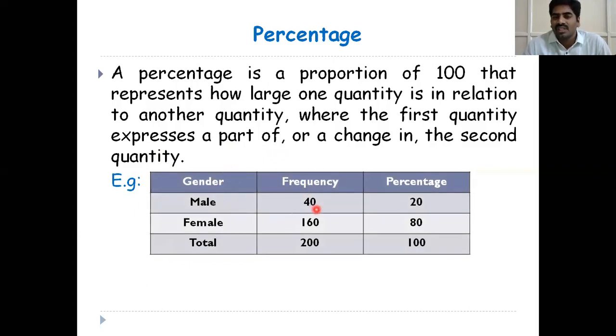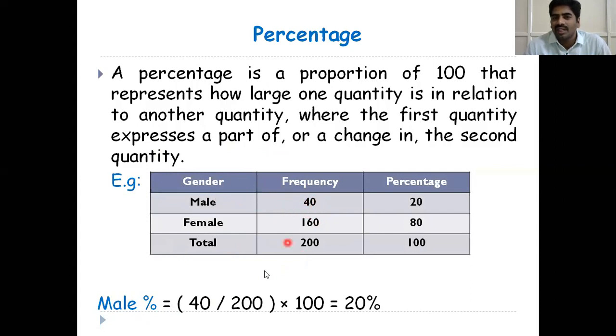The male population is 40 and the female population is 160. The total population is 200. Here we are calculating the percentage of males. The frequency of males is 40, divided by the total population 200, times 100, which equals 20%. So the male percentage is 20. This is the way we calculate percentages.